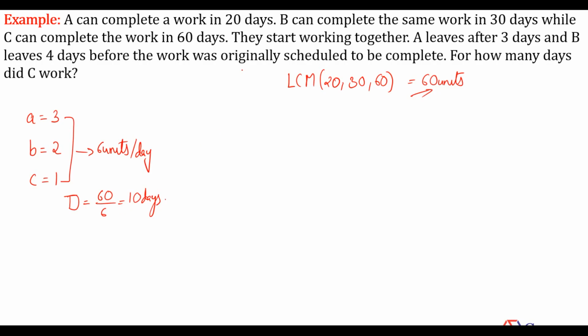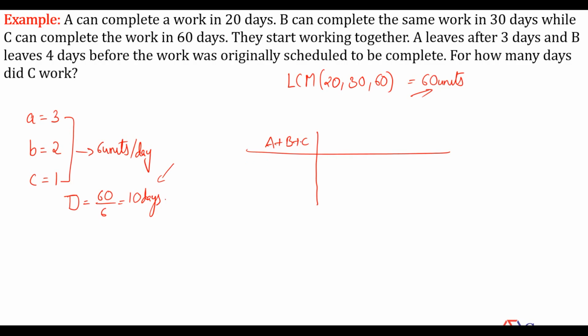What's given here? They start working together. A leaves after the first 3 days. So can I say for the first 3 days, A, B, and C, all of them were working, and B leaves 4 days before the work was originally scheduled. What were the originally scheduled days? 10. He left 4 days before that. That means B has worked for 6 days.